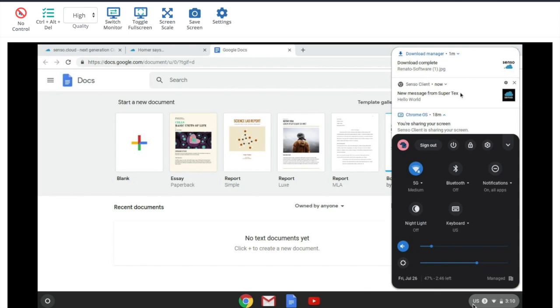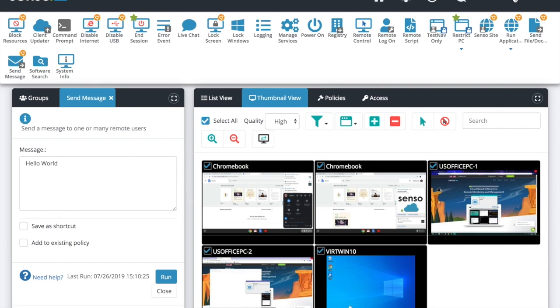And the great thing about that, I'll show you on here. See where it says super text right there? That's my console username. You can go up here in your profile, or when the organizational admin sets this up for you originally, they can assign you Mrs. Nelson, Mr. Johnson, your console username. So as you're sending messages to your users or you're chatting with them, they know who it's coming from. They recognize that name on there, that, hey, super text, that's me, is wanting to talk to them or give them some information. So that's just part of it, is that you have your console name added in.